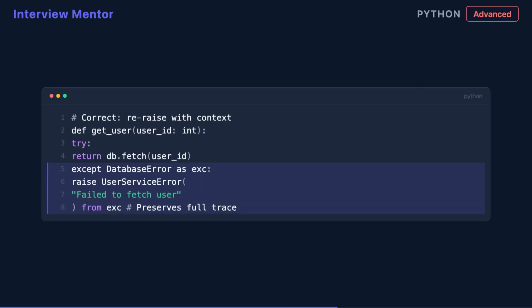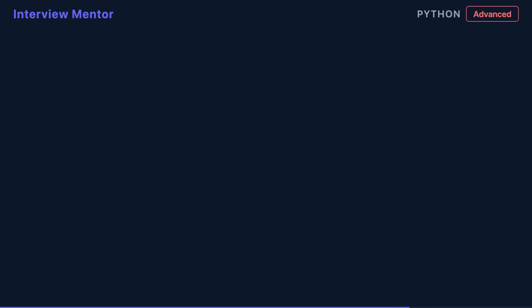When you do re-raise, add context using Python's raise from syntax. This chains your new exception to the original, preserving the full stack trace while adding a meaningful higher level message. Callers see what failed at your layer and the root cause underneath.